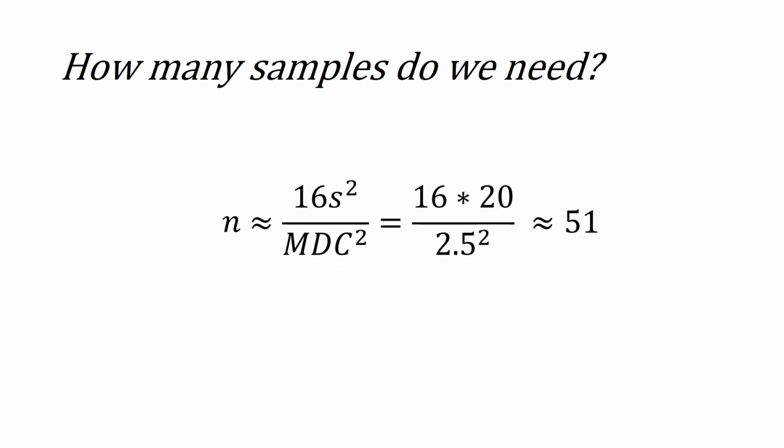Now suppose the variance of our metric is 20, and our minimum detectable effect is 2.5, meaning that any change smaller than 2.5% in revenue is not meaningful for our business. Using the formula, we can estimate the required sample size. This gives us the number of users we need in each group, both for the control group and the treatment group. Also remember that before running an experiment, we usually use historical data to estimate the variance.